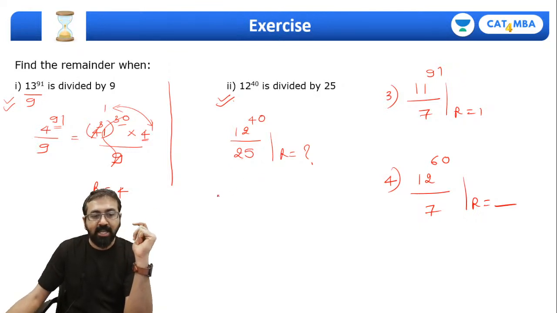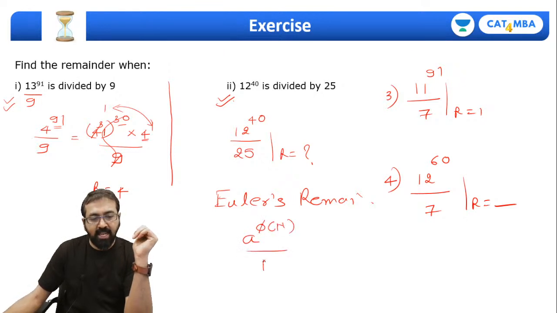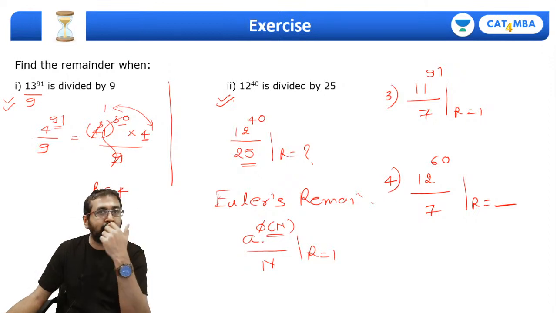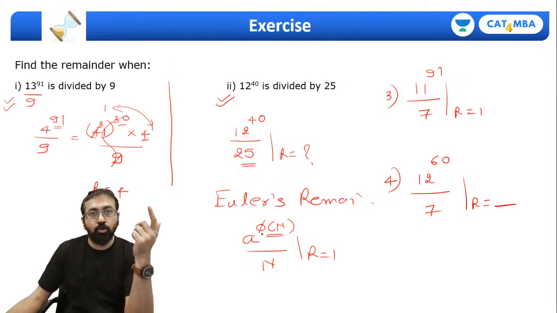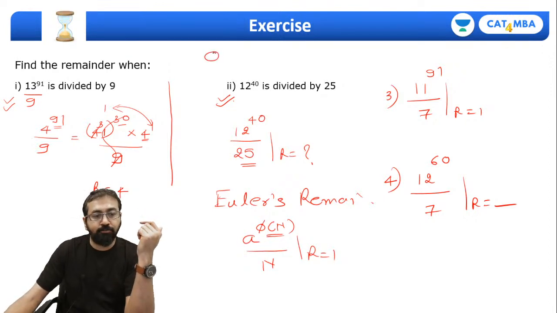In fact, can we apply the Euler's remainder theorem over here? What does Euler's remainder theorem say? Any number a raised to phi of n divided by n, remainder will be 1. Now you should know what are the coprimes for 25, because n is 25. So if you check coprimes for 25, or phi of 25, it's 20, right?